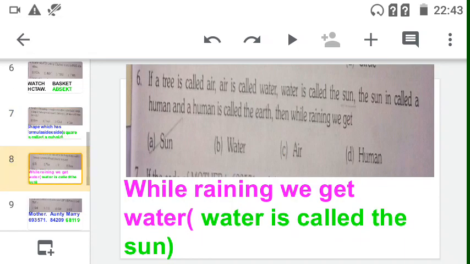Now see the sixth question. If a tree is called air, air is called water, water is called sun, sun is called human, human is called earth, then while raining what will we get? We will get water.